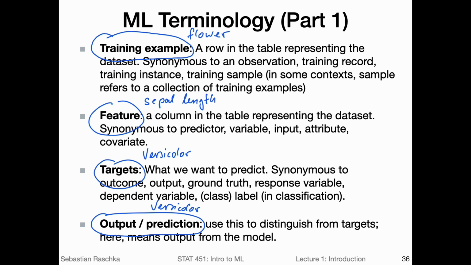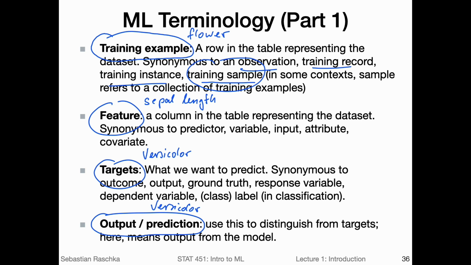So it's very common to say training example, but some people say observation, training record, training instance, or even training sample. This is very common in statistics. However, I don't want to use the term training sample here because it can be confusing.